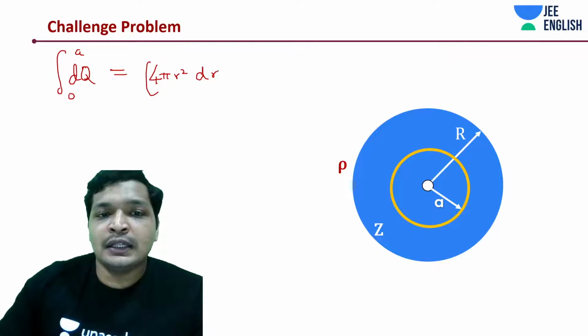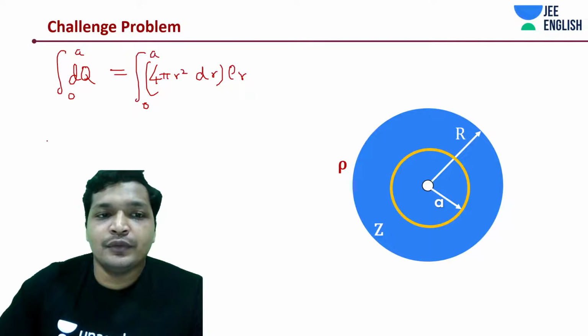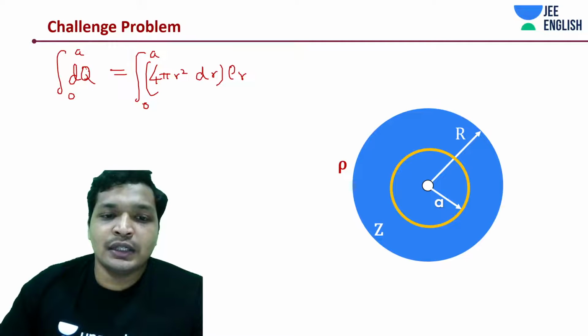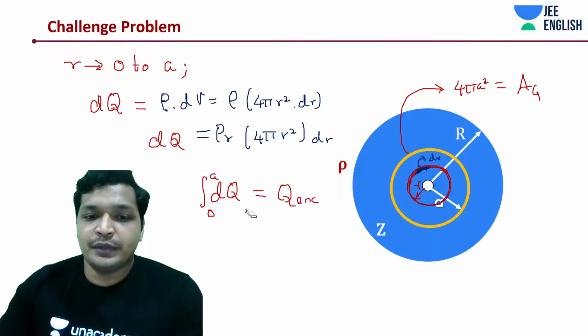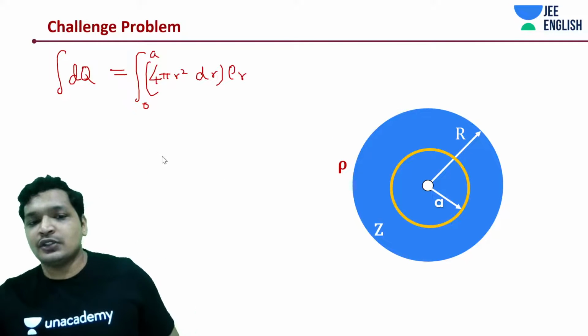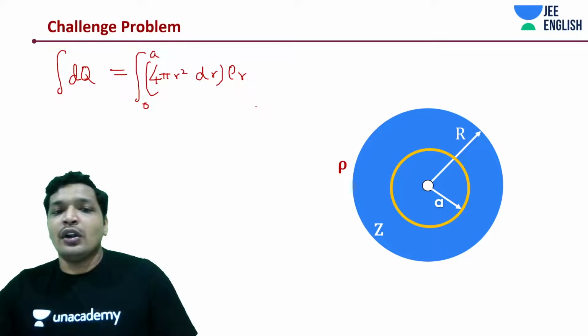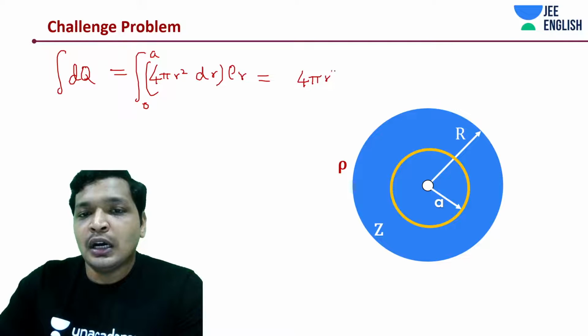We have written this as dv into rho into r, and we are going to integrate this from 0 to a. This is also integrated from 0 to a, but rather this is not the right way to write it. But anyway, integrated from 0 to a. Just for understanding there, I wrote 0 to a, but that is not the right way to represent it. Alright, then this is nothing but 4 pi r cube